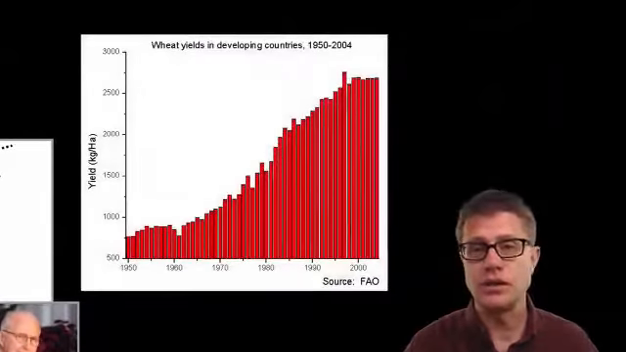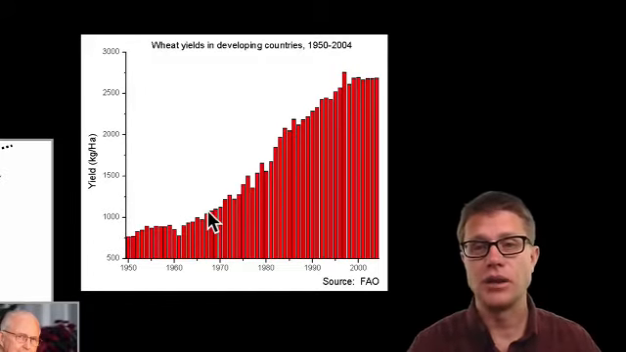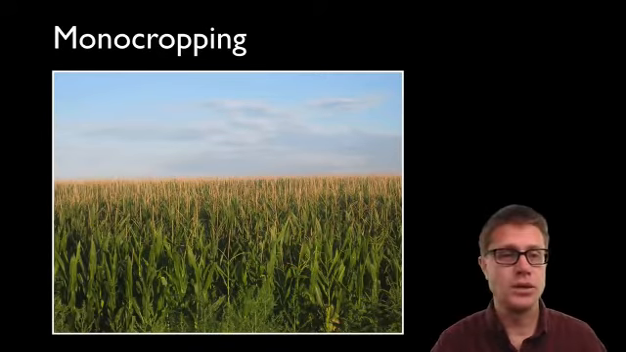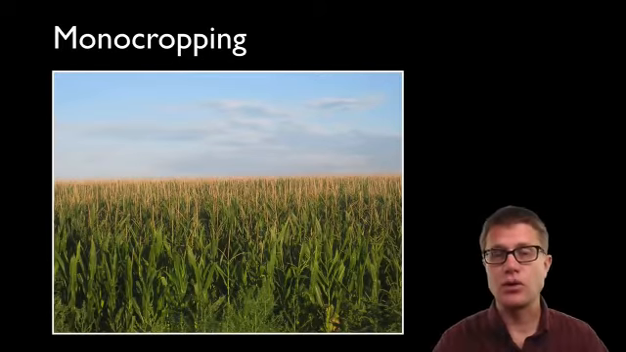You could see this in wheat yields. So this is in developing countries. Back in the last century, it was increasing in a linear fashion, and then we had this Green Revolution. Places like India and Mexico. So what are the characteristics of industrial agriculture? One big one is monocropping. It's when you plant just one crop. So this is corn, for example.